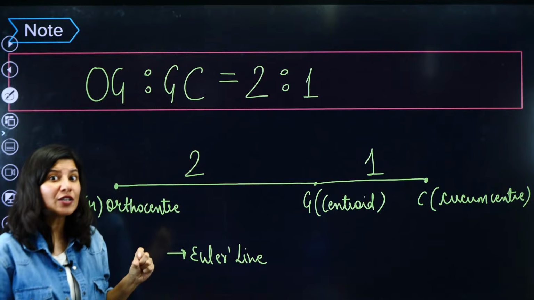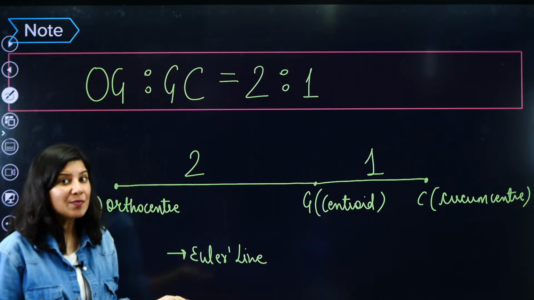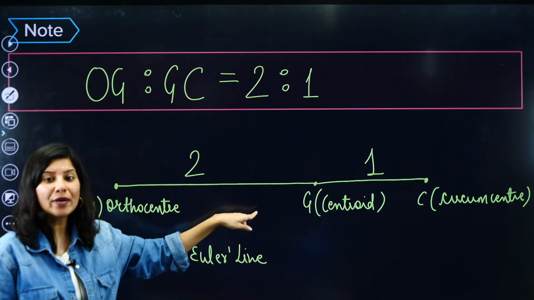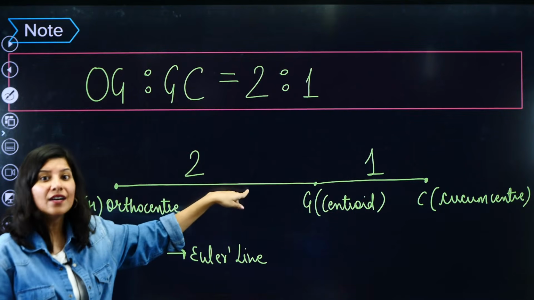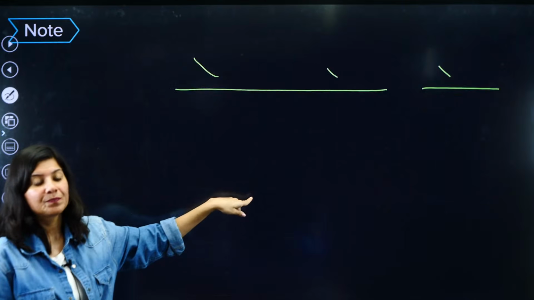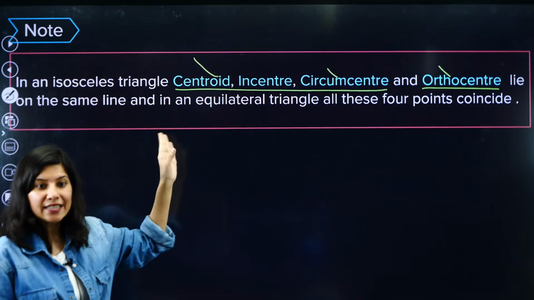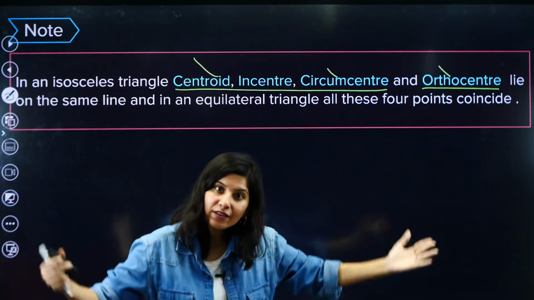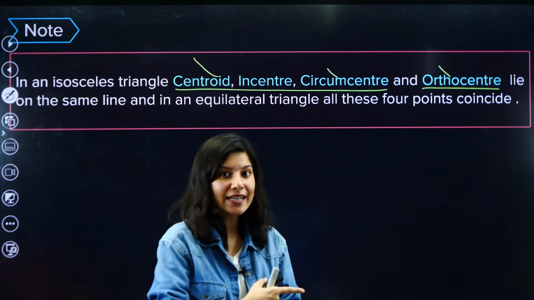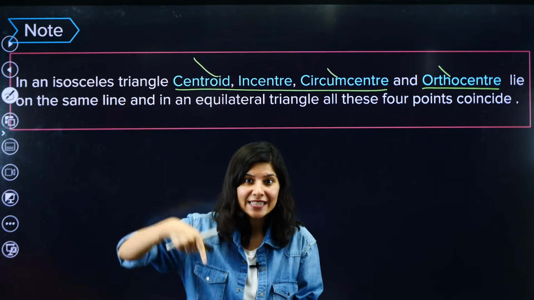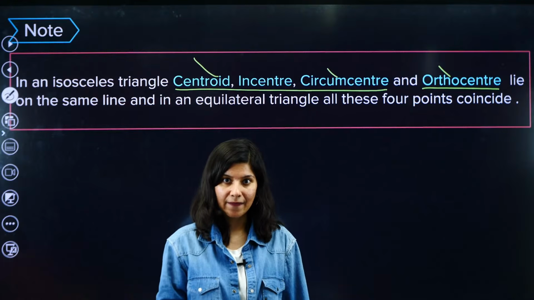But if I talk about isosceles, incenter also will join this. Incenter also will stay on this line. So in any triangle, centroid, circumcenter, orthocenter lie on that line. Now when it comes to isosceles, incenter also lies on that line.